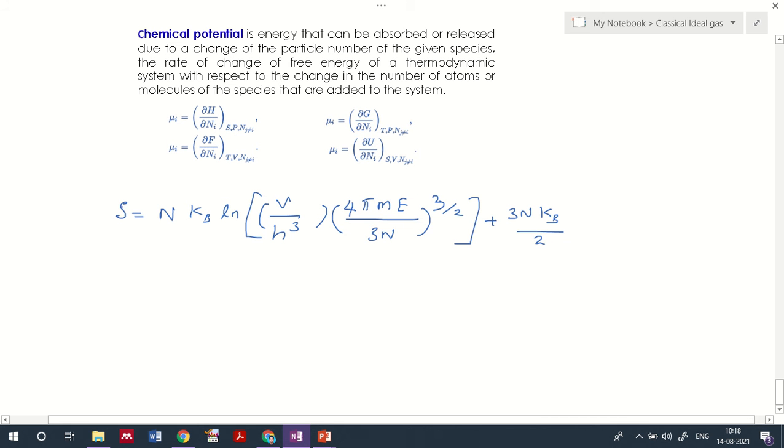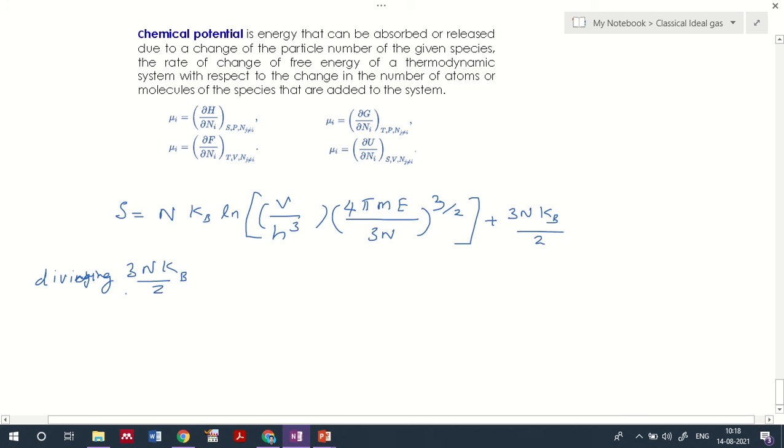The first thermodynamic property I will be identifying here is the energy. So I take the entropy representation that we have already written here and divide this entire equation by 3 N kB by 2.